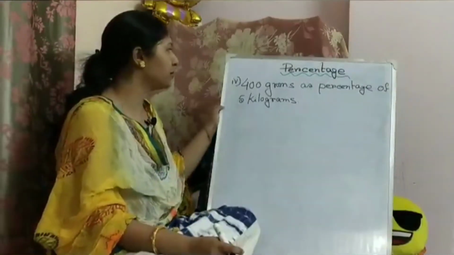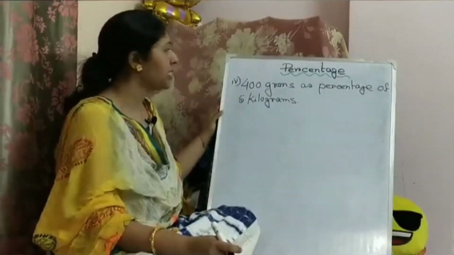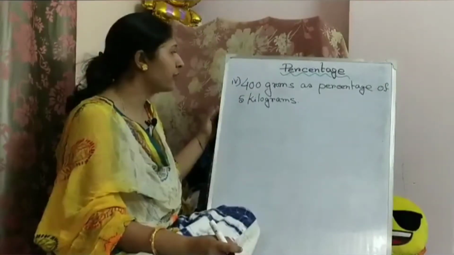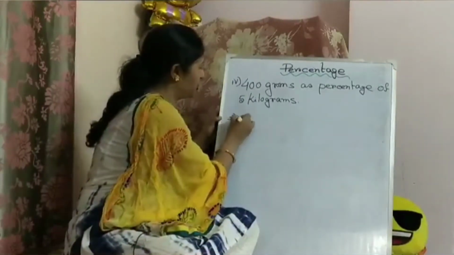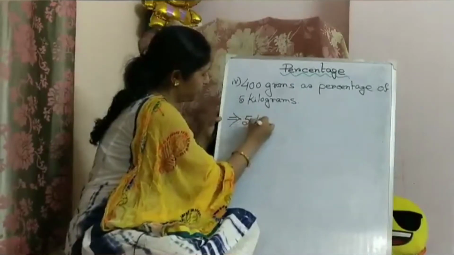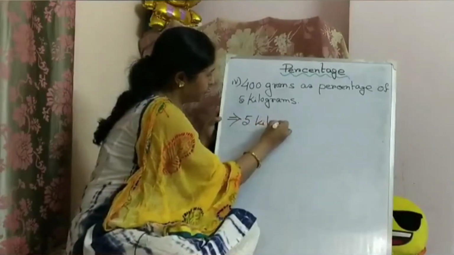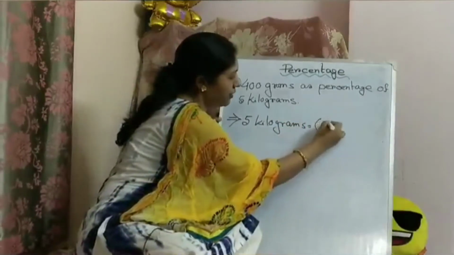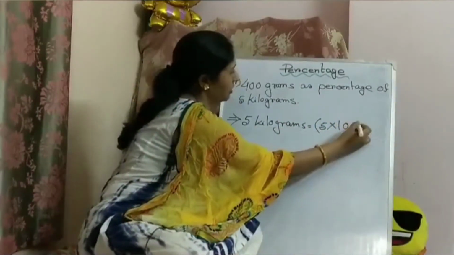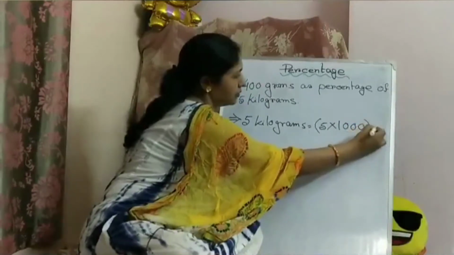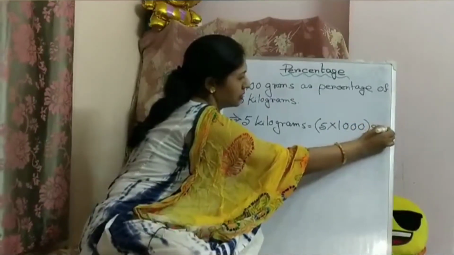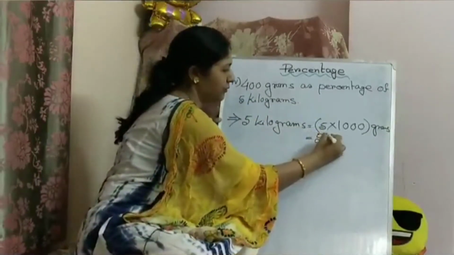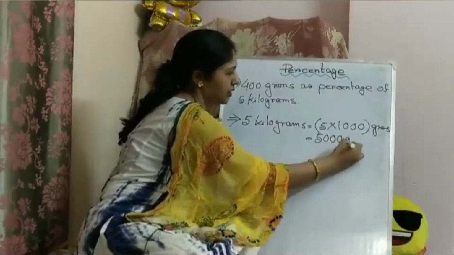Next problem sum is 400 grams as a percentage of 5 kilograms. So 5 kilograms, first of all we should convert that to grams, 5 into 1000 grams. So we will get 5000 grams.